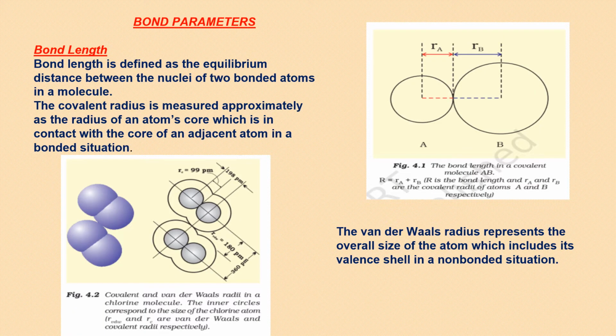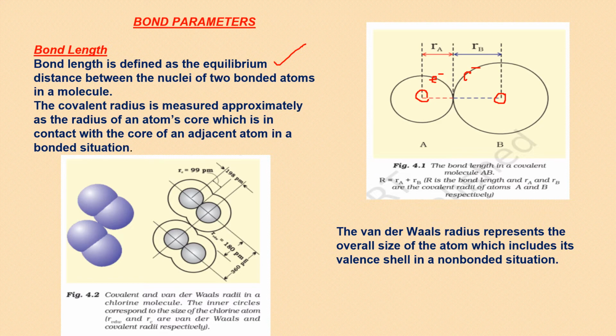There are some bond parameters. Bond length. Bond length is defined as the equilibrium distance between the nuclei. Equilibrium distance means if two atoms are getting bonded, then we know that their nuclei repel each other because they are positively charged. Their electrons repel each other because all the electrons are negatively charged, and electrons are